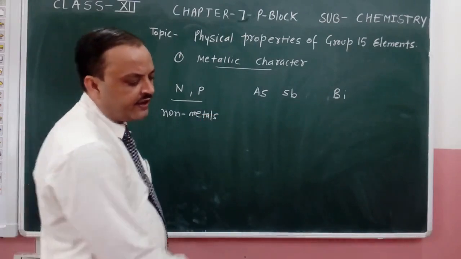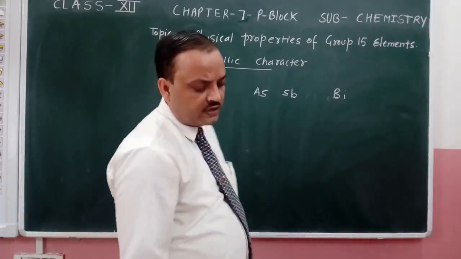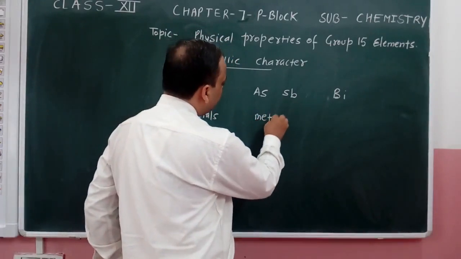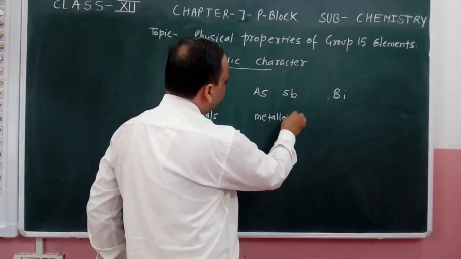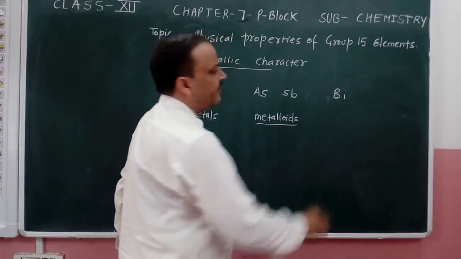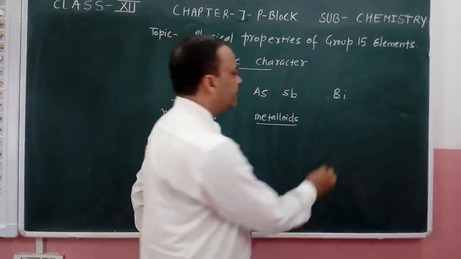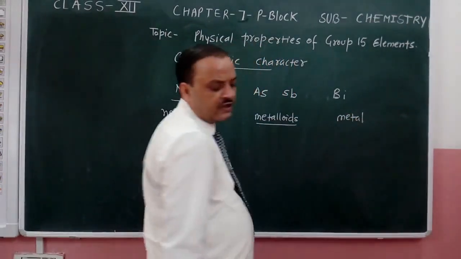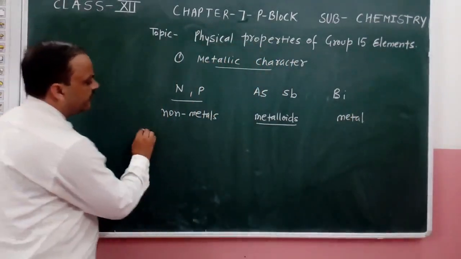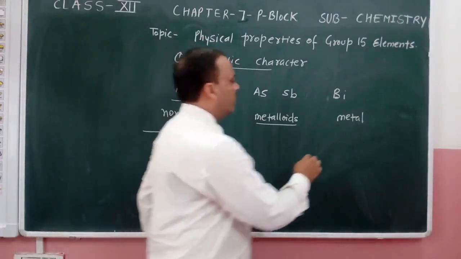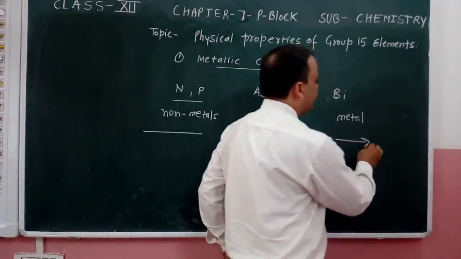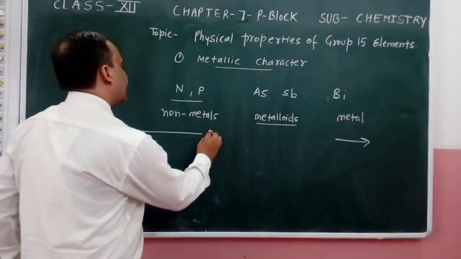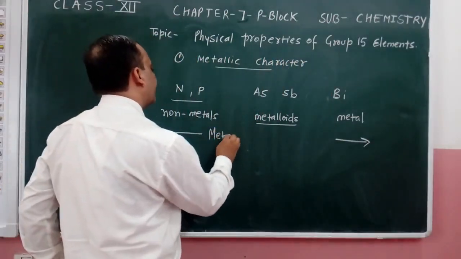Arsenic and antimony are metalloids, and bismuth is considered a metal. So the conclusion is that when we move from nitrogen towards bismuth, metallic character increases.